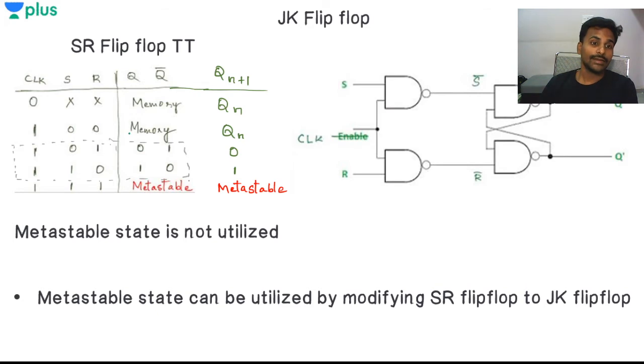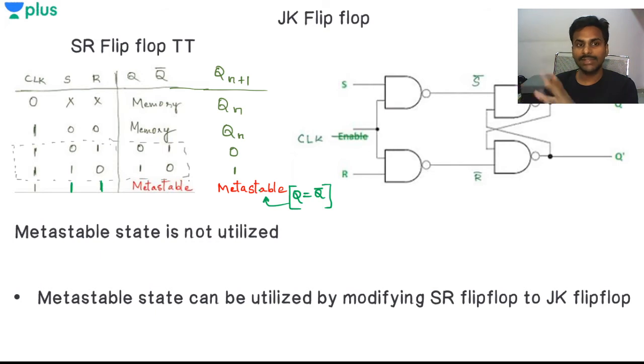What is happening? We have this truth table, and I'm not utilizing this metastable state in the SR flip flop, right? See, when S is 1 and R is 1, I'm having a metastable state where Q is trying to become Q complement, right? That is the metastable condition. I'm not utilizing this metastable state, so I want to utilize that. Therefore I'll just slightly modify this SR, and I will make a JK flip flop right now.